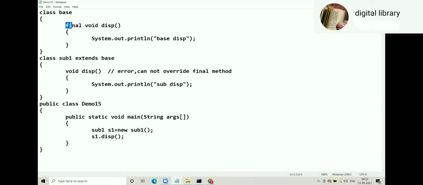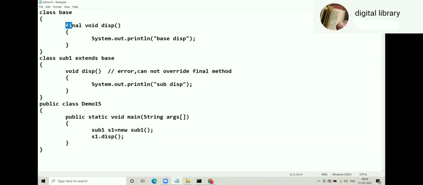You can always take a call. You are the boss. You are the developer. But you should be able to convince your client. The client should be convinced. If the client does not get convinced, the client will not come to you next time. So when you have the confidence that my method has everything which can work in any given scenario, with confidence you can make your method final.